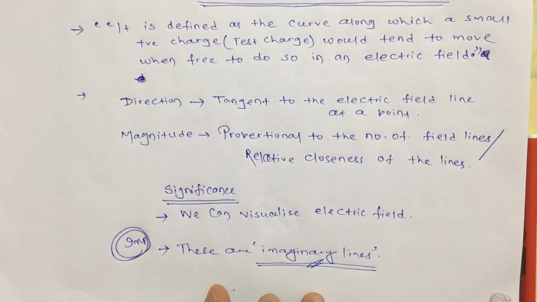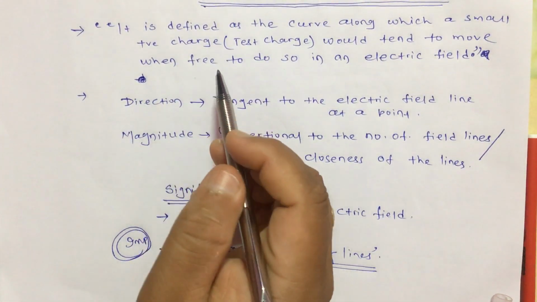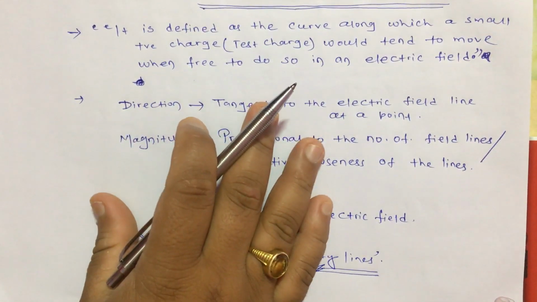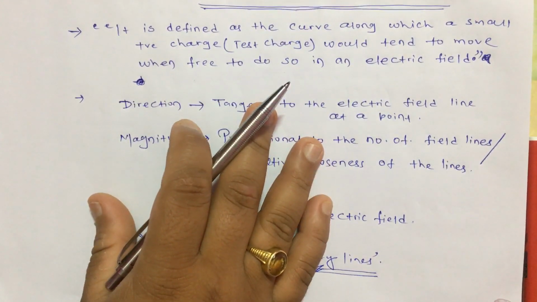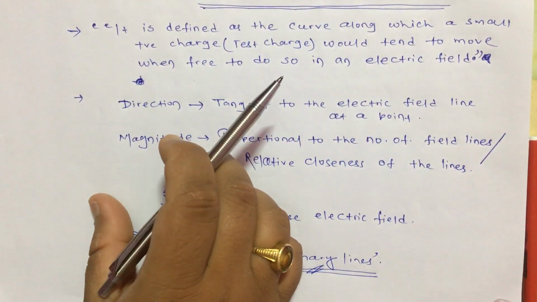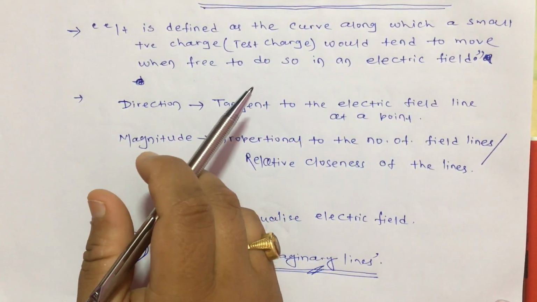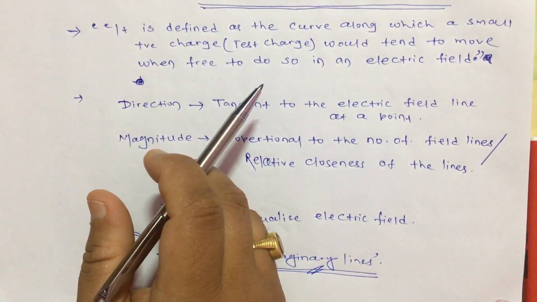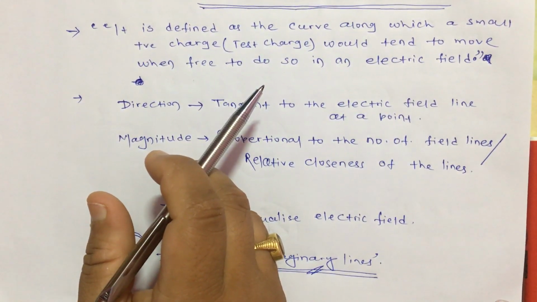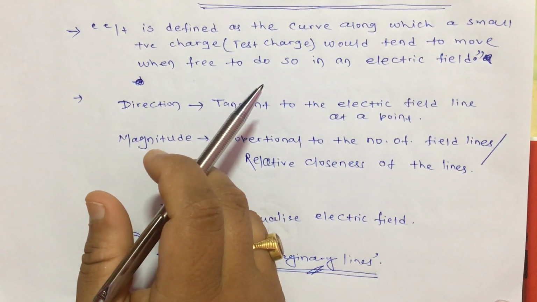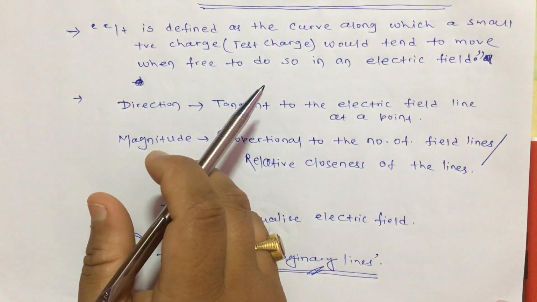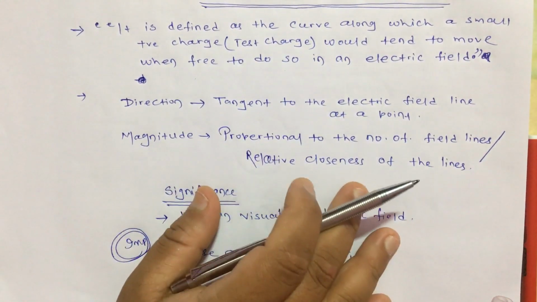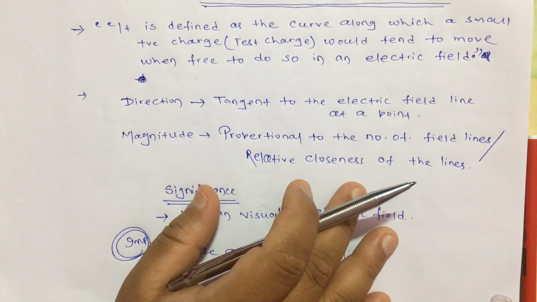Now let us come to the definition. Since these lines are imaginary, to draw and represent them properly, we should follow some rules. Many books have written these as properties of electric field lines, but I prefer to call them rules of representing an electric field using electric field lines.